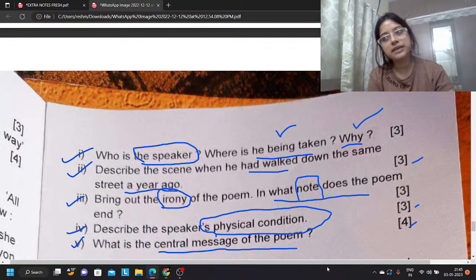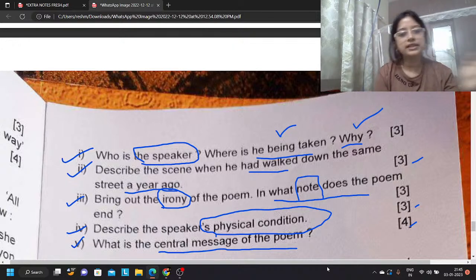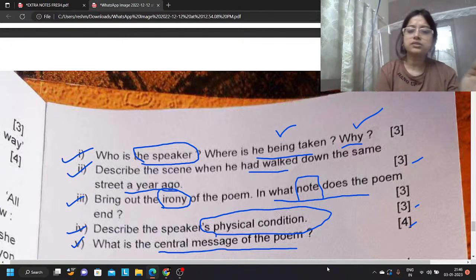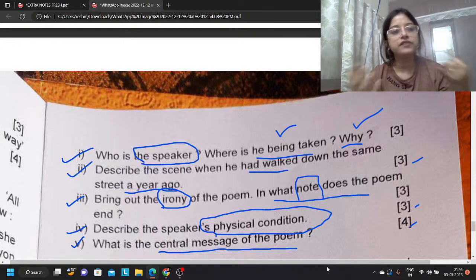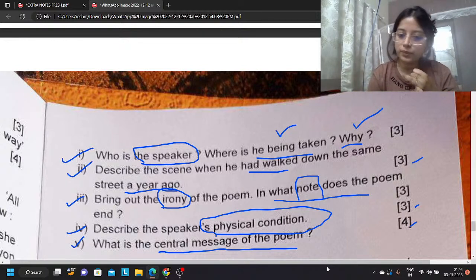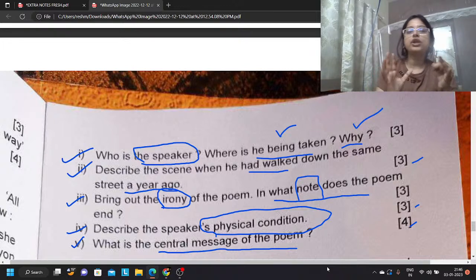And then again with that same person, you go and patch up. Again there is a quarrel. Again you break up. So that means this is fickle-mindedness. You are not aware of what you are doing. So for the central message, in the first line you write that it talks about the general fickle-mindedness of the common people. Okay. Second, number two, we should not base our work on that.